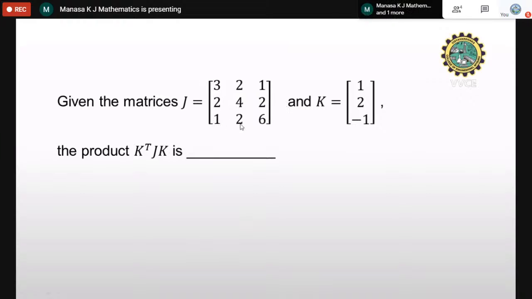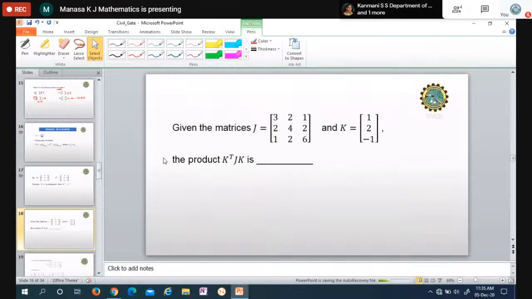Okay, so we have one problem. This is a GATE problem. Given the matrices J and K, find the product of K transpose into J into K. K transpose means the column becomes a row, which is 1, 2, minus 1.